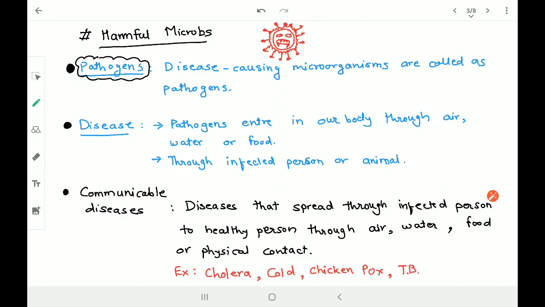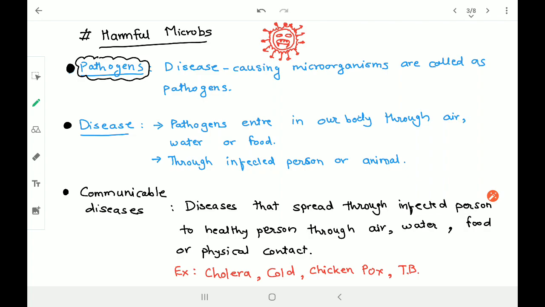Okay, so how does the pathogen enter the body? Pathogens enter the body maybe through air, or maybe from the water, or from the food. So if we drink or consume contaminated water or food, then surely the microorganisms will enter the body, and that will cause the disease. As well as, the pathogen also can enter from the infected person to the healthy person. The diseases which can spread from an infected person to a healthy person are called communicable diseases.